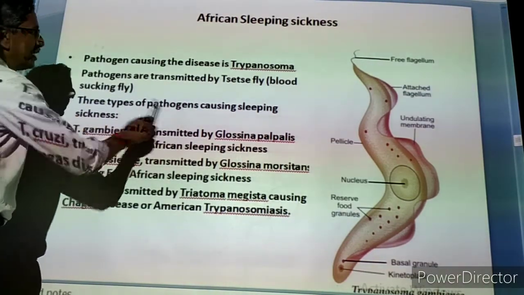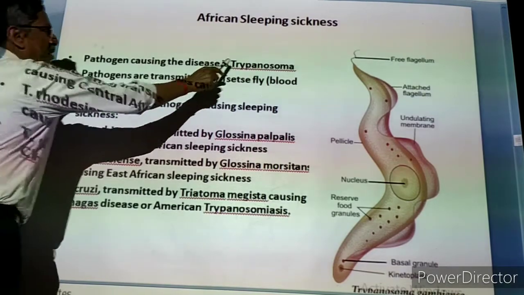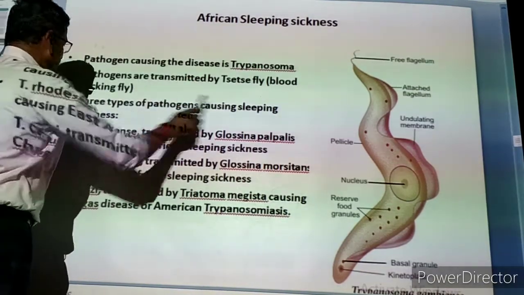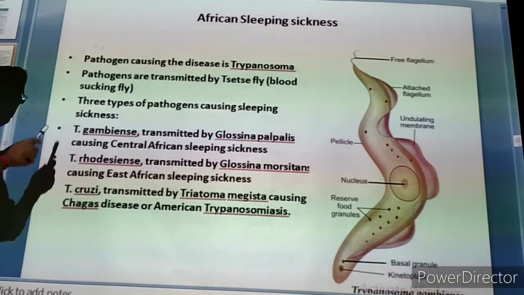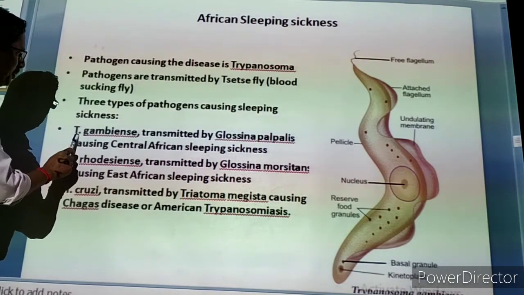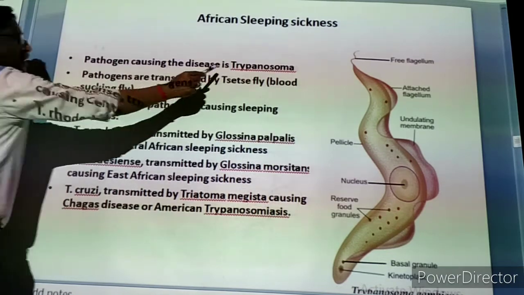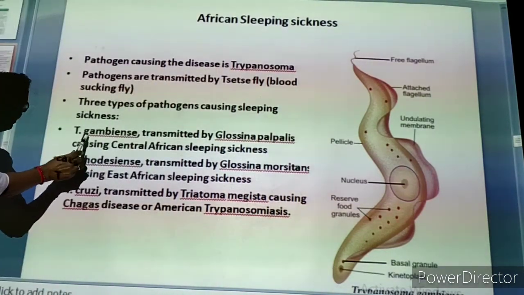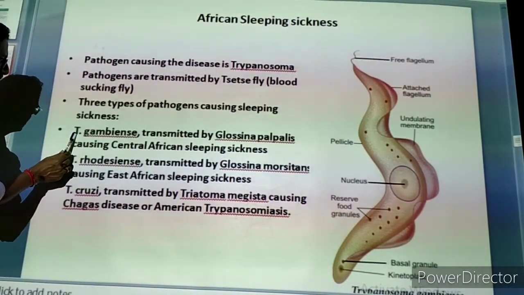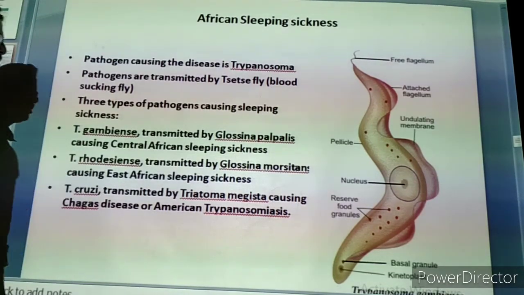Now three types of Trypanosoma are present causing sleeping sickness. What are they? First one is Trypanosoma gambiense. T for Trypanosoma is the genus name, and gambiense is the species name.